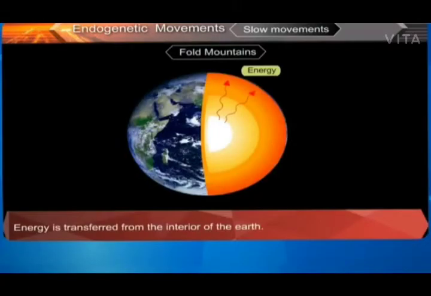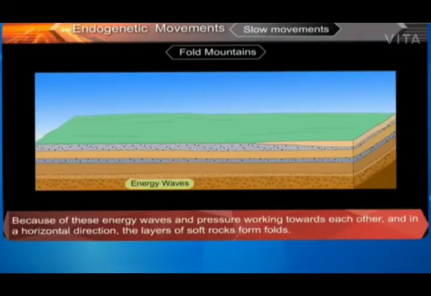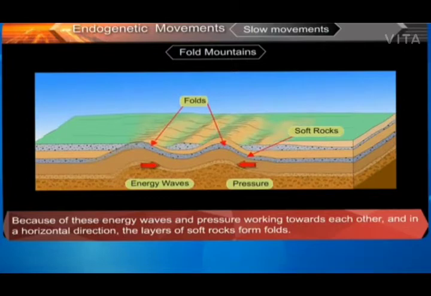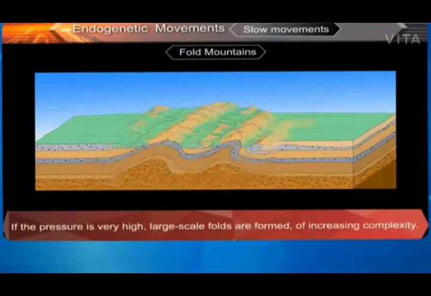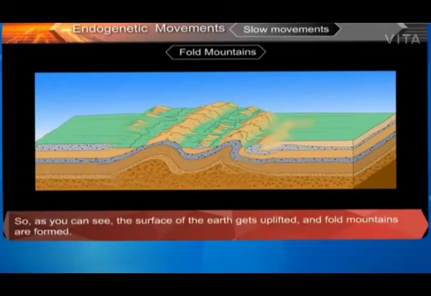Fold mountains. Energy is transferred from the interior of the Earth. Because of these energy waves and pressure working towards each other and in a horizontal direction, the layers of soft rocks form folds. If the pressure is very high, large-scale folds are formed, of increasing complexity. So, as you can see, the surface of the earth gets uplifted and fold mountains are formed.